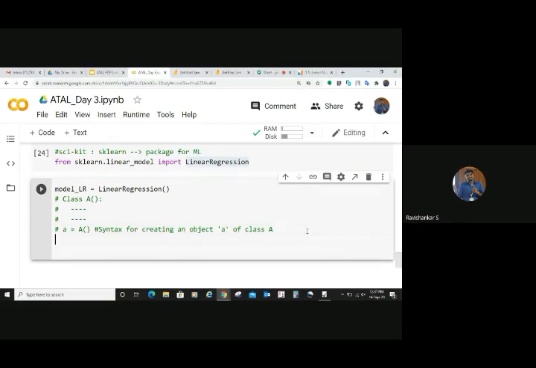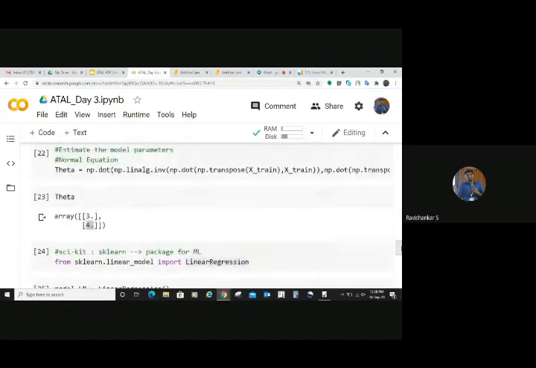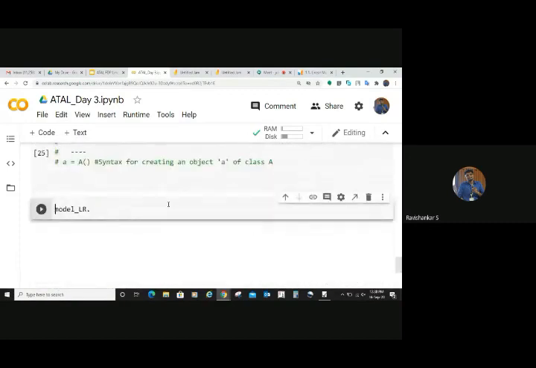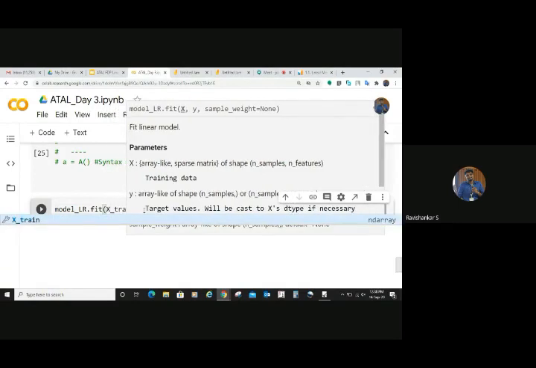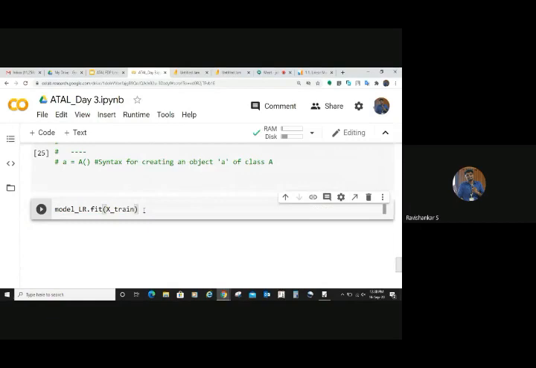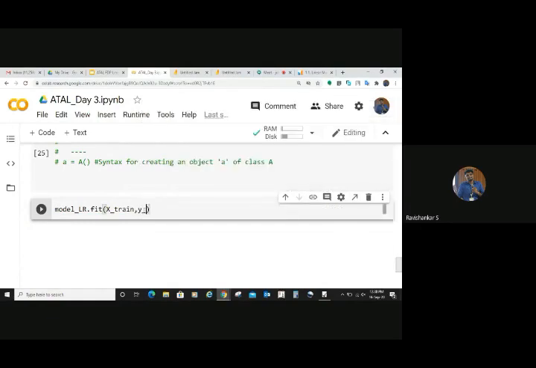We have created an object, and using that object, how do you execute it? Using that object, there are a lot of built-in methods available, right? Whatever things we found out, finding out the theta value, the best theta values, you can do it with the help of one function called fit. When you call it, you need to pass two things. What are the things you need to pass? Your input data as well as your output, because this is supervised learning, remember? Your output data, the label data. You need to pass these two things.